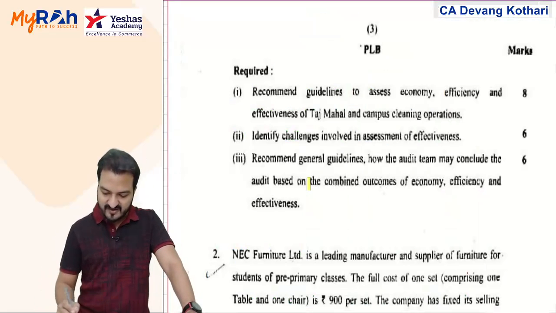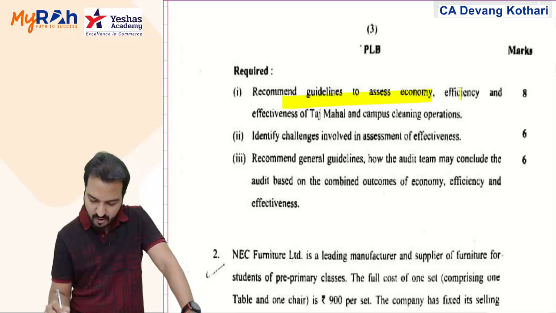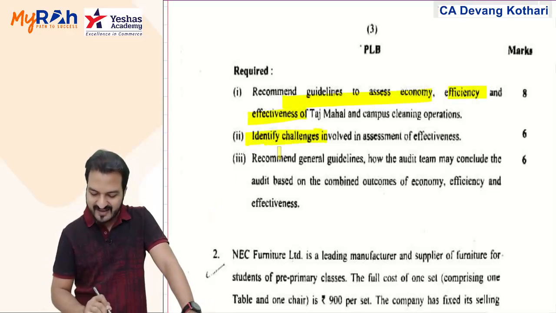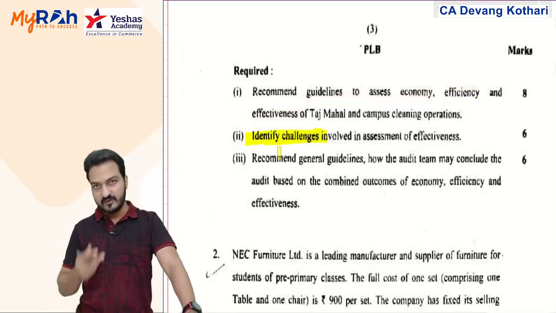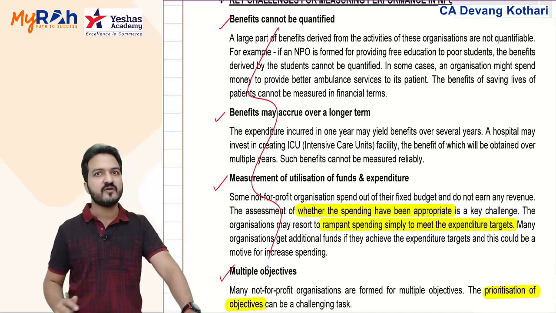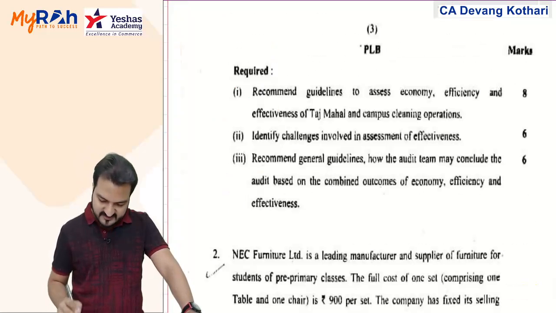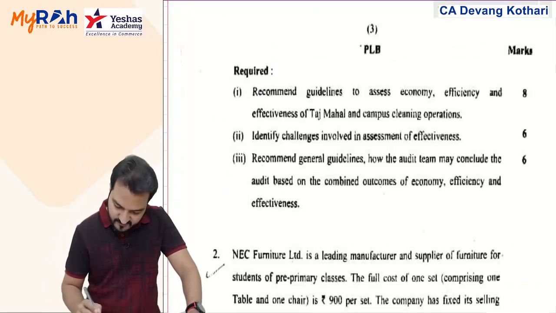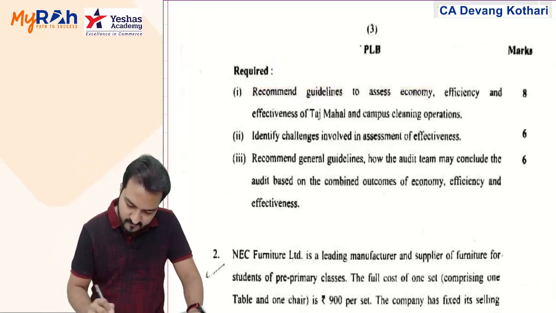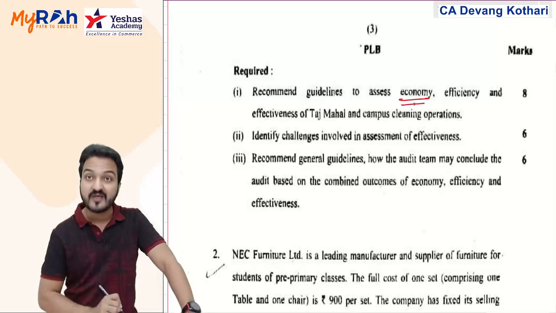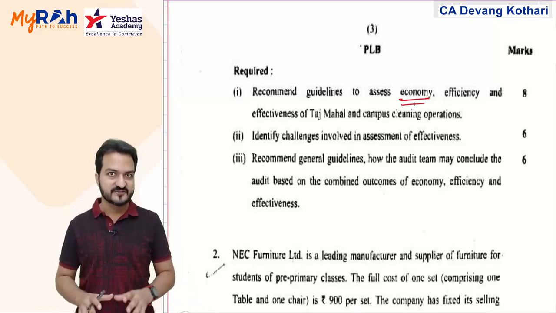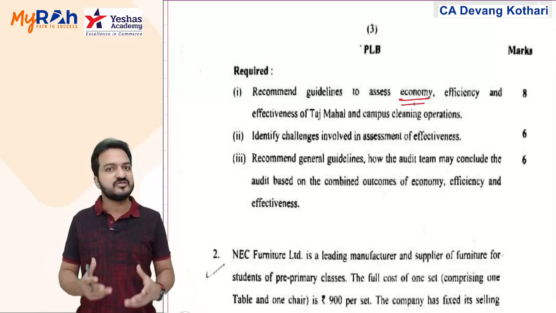In our question here, they have asked to recommend guidelines to assess economy, efficiency and effectiveness, which we will discuss, but also identify challenges involved in assessment of effectiveness. Challenges involved will be similar to the ones that we have in our book here. Let's see what we can answer. First, recommend guidelines to assess economy. Let me tell you one by one. For economy, what can you recommend? Economy means lowest cost. How will they achieve low cost?